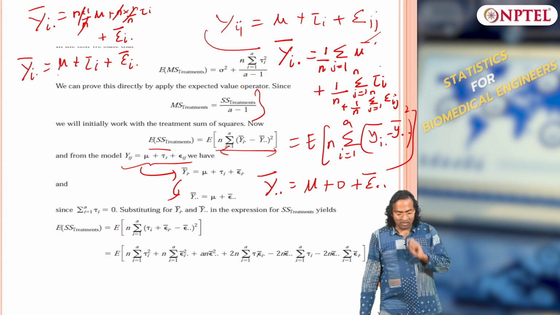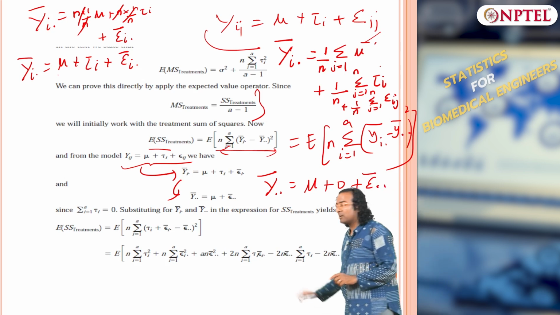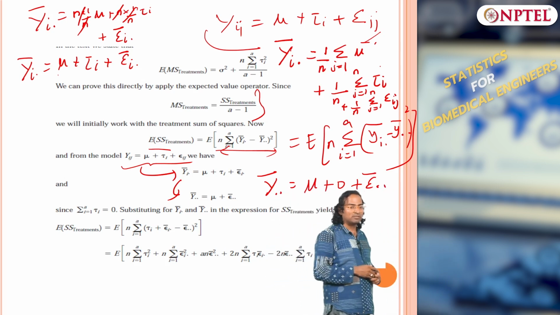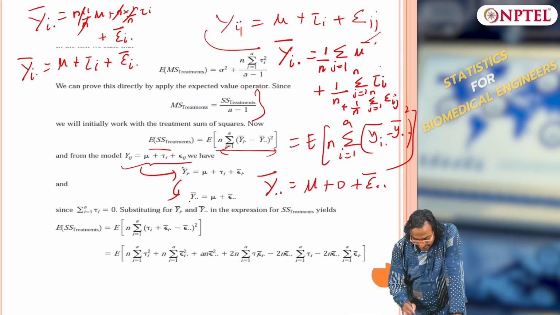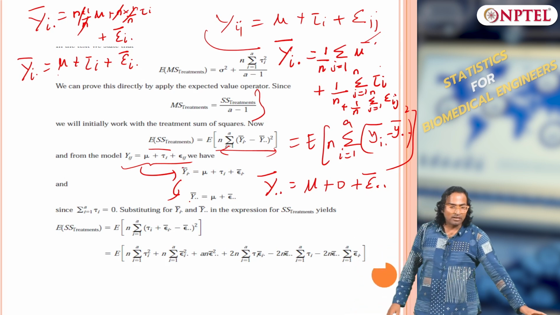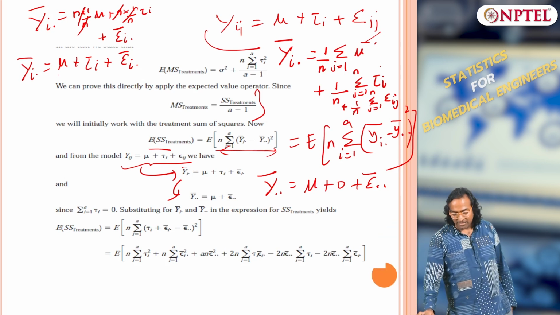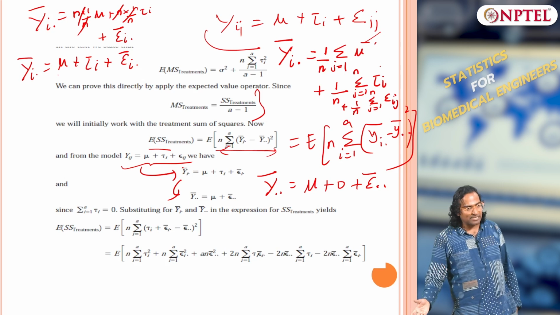Clear? So systematically I can get from y_ij to y bar dot dot just by summing and averaging it out. That is how these 3 equations have come into the picture, from here to here and here to here. Clear? So far so good. From the first equation, if I sum along the j axis, I will get the second equation.